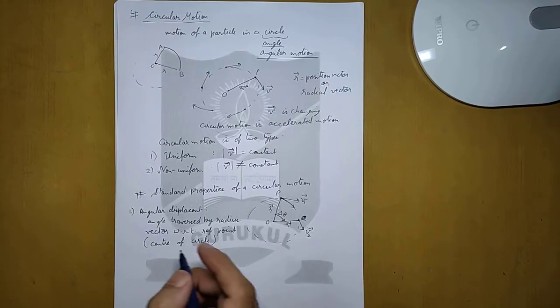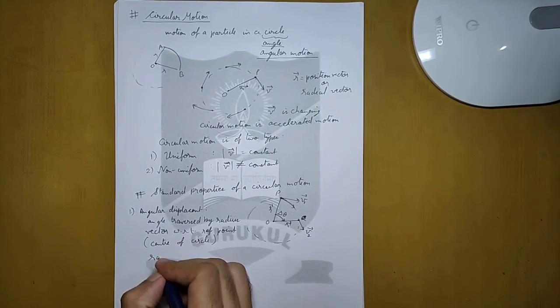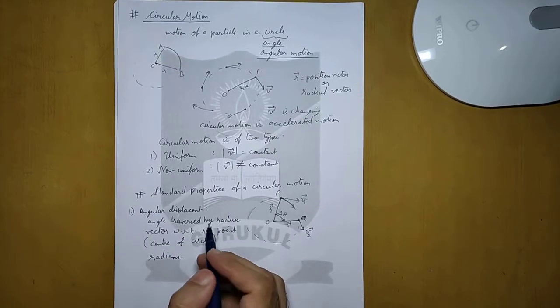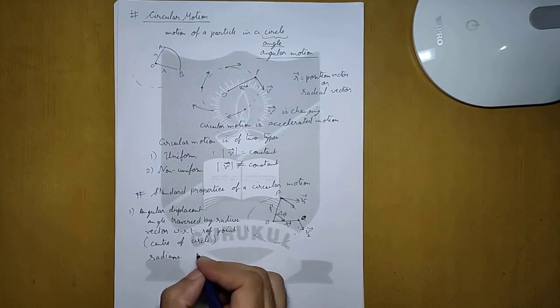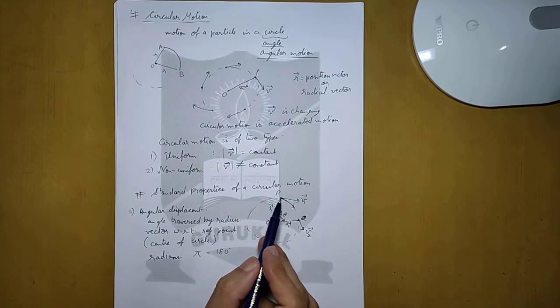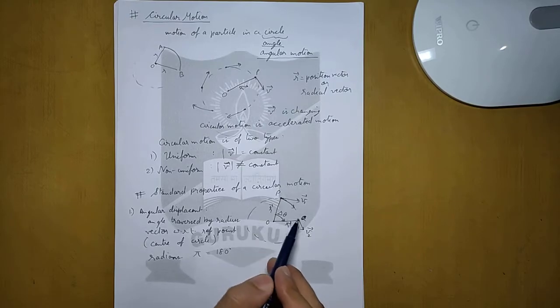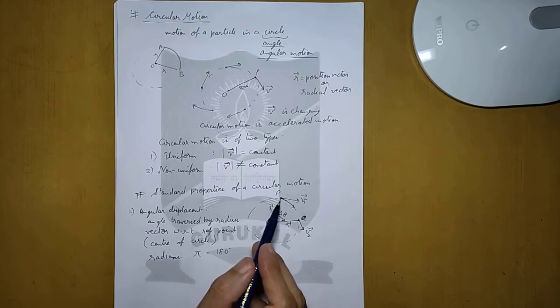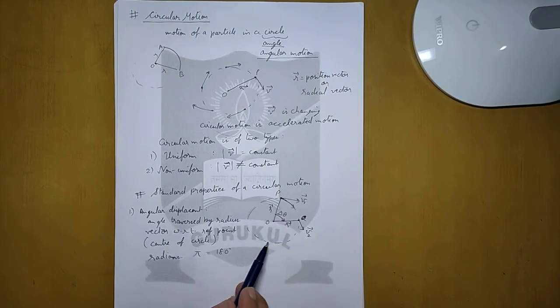Now this angle, the SI unit of angle is radians, so we will measure the angle in radians. So the unit of angular displacement will be radians. Radians are given in terms of pi. Pi is equal to 180 degrees. So if the particle is going from P and it is making an angle between P and Q of 90 degrees, then the radians will be pi by 2. Or if the particle is starting from P and after some time it comes diagonally opposite, then the angular displacement in radians will be equal to pi, or 180 degrees.